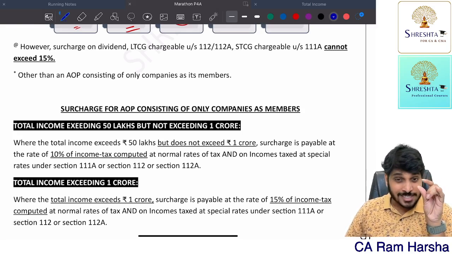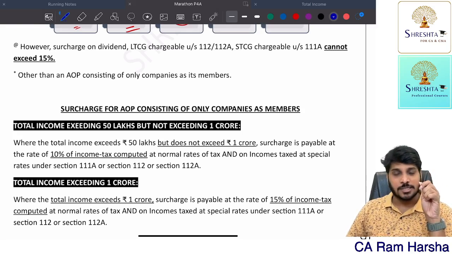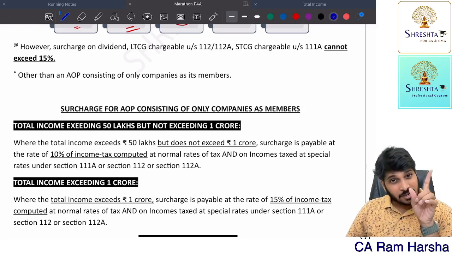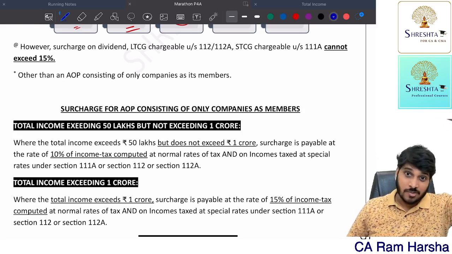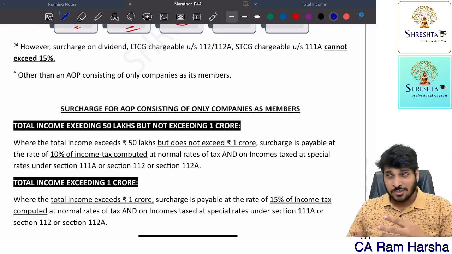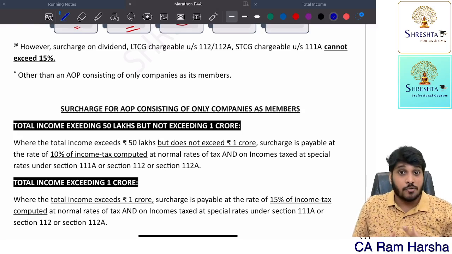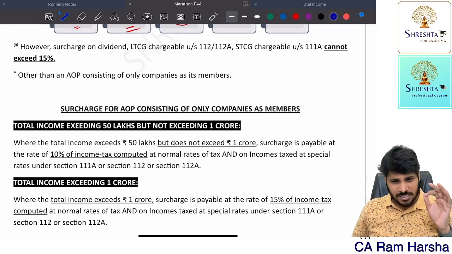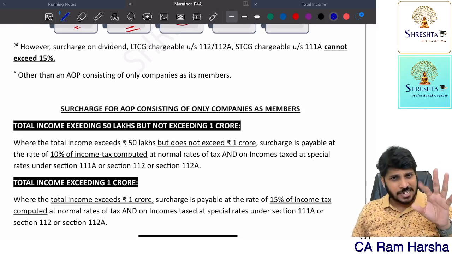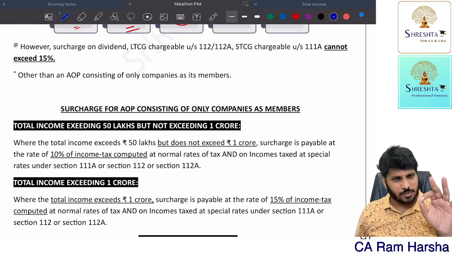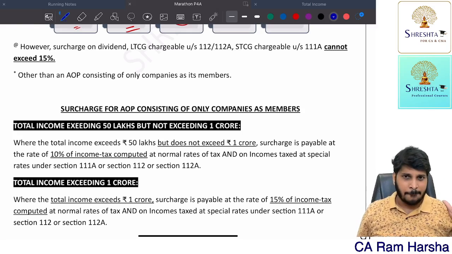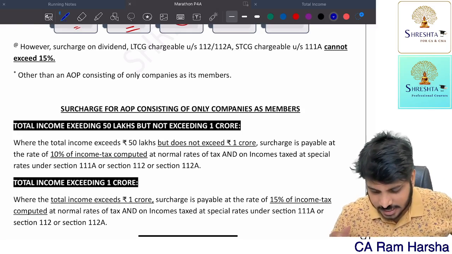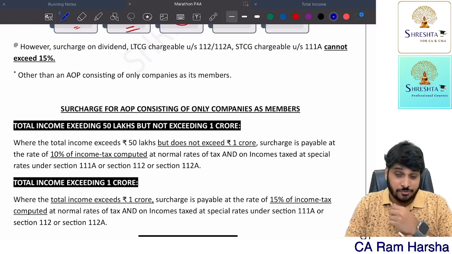Many students have a problem with the 5th point: total income including these incomes exceeding 2 crore but not covered under the above cases, 15%. They get confused. Now I hope you got clarity. Once again, the past 10-15 minutes, whatever is there, please watch it once again. You will have more clarity. So that's regarding the surcharge rate for individuals.